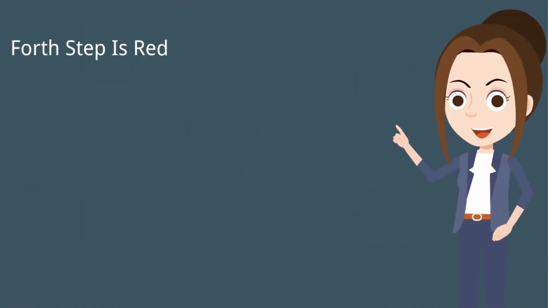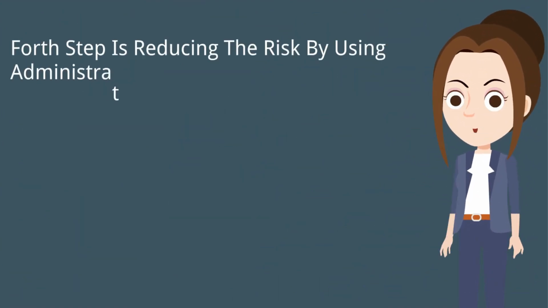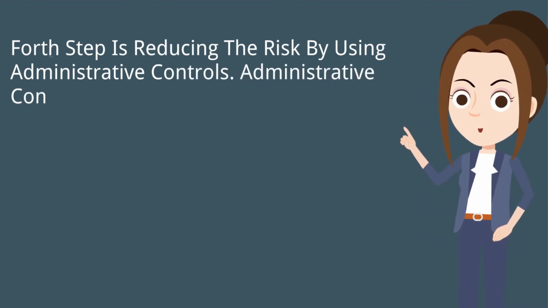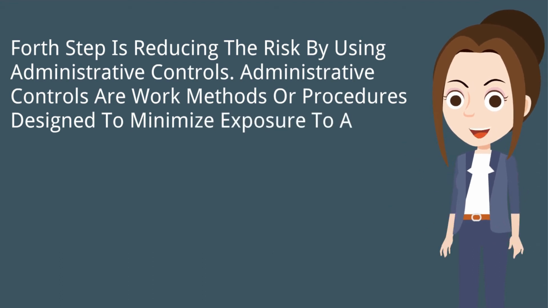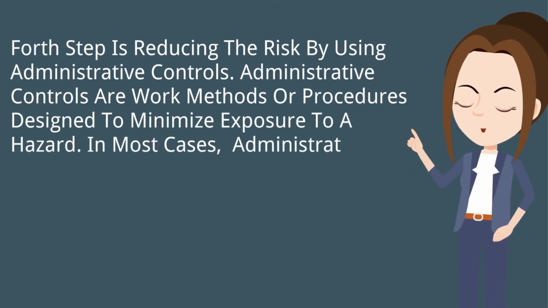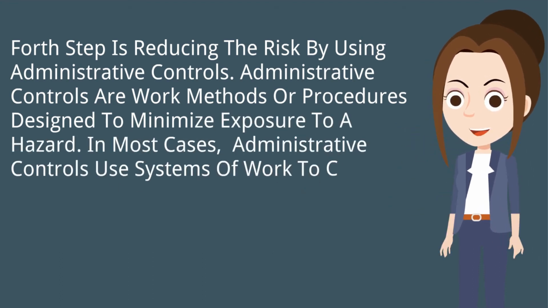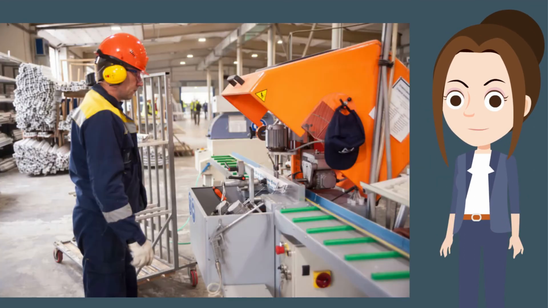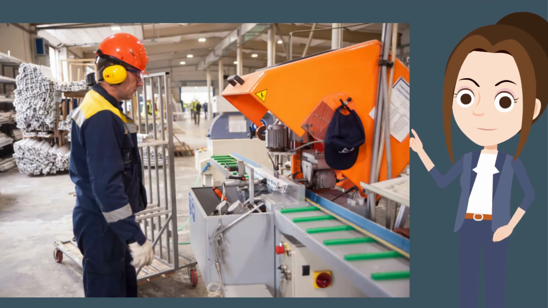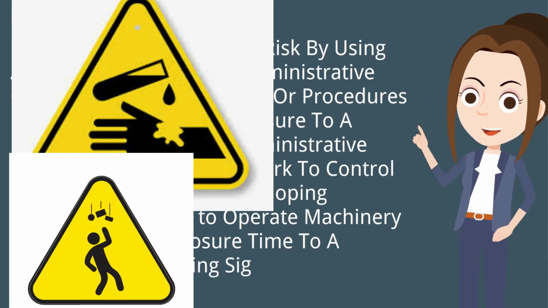Fourth step is reduce the risk by using administrative controls. Administrative controls are work methods or procedures designed to minimize exposure to a hazard. In most cases, administrative controls use systems of work to control the risk. For example, developing procedures on how to operate machinery safely, limiting exposure time to a hazardous task, using signs to warn people of a hazard.